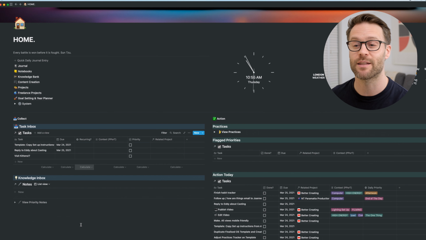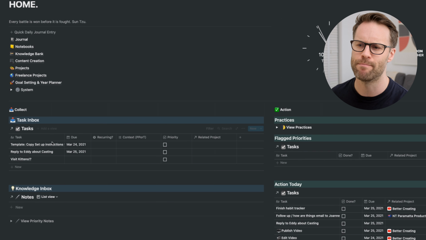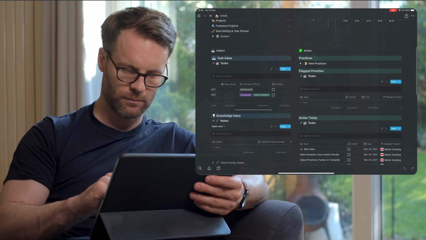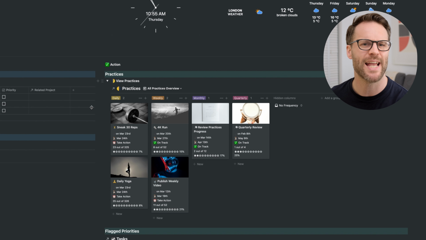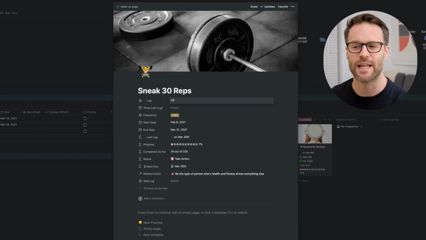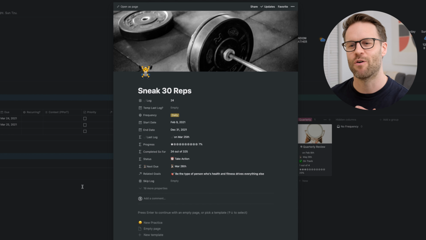I can also add tasks right at the top of the home screen in the inbox here. They are filtered into the system when I add them to a related project. Through the day, I'll log any daily practices that I'm working on in this habit tracker over here. Now, more on how I set that up in the Visualize section later on.